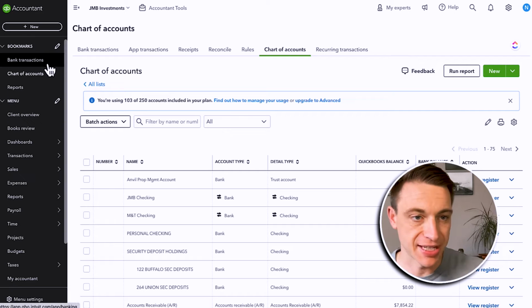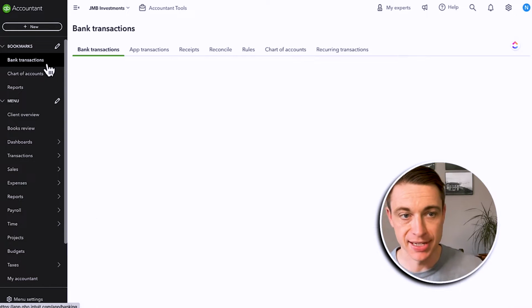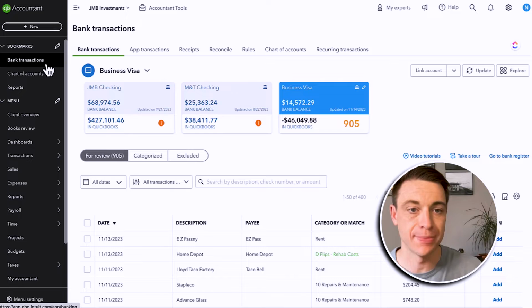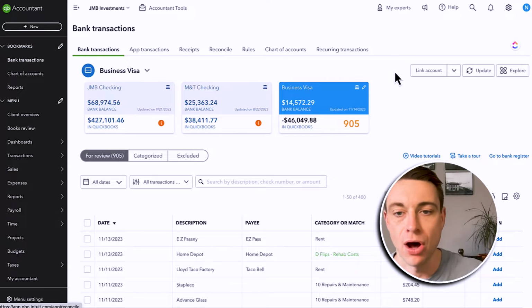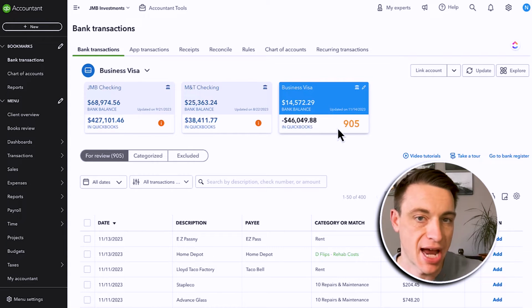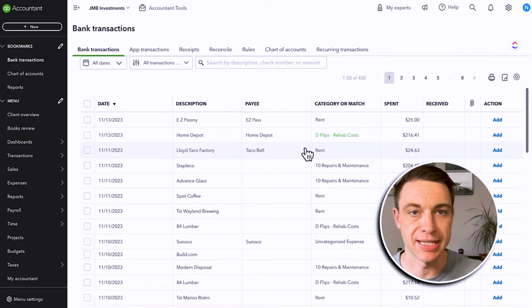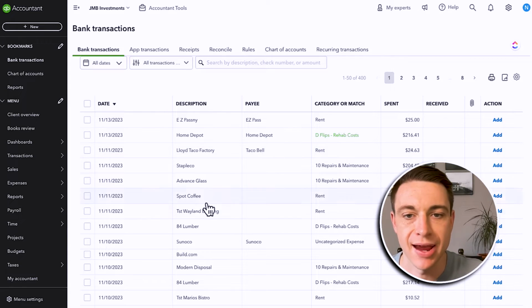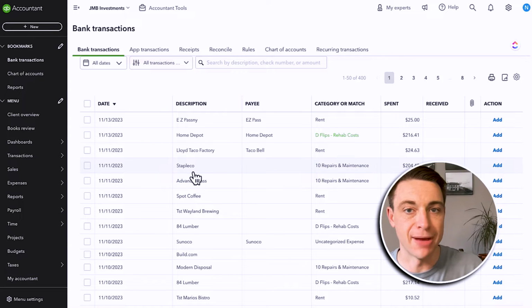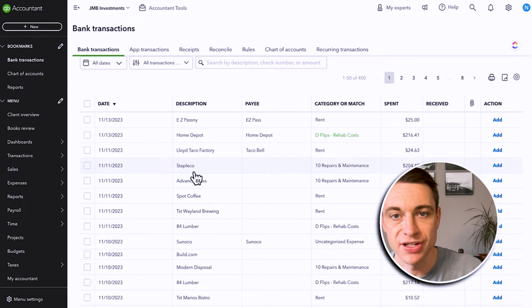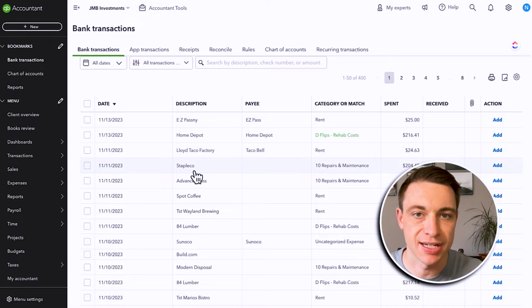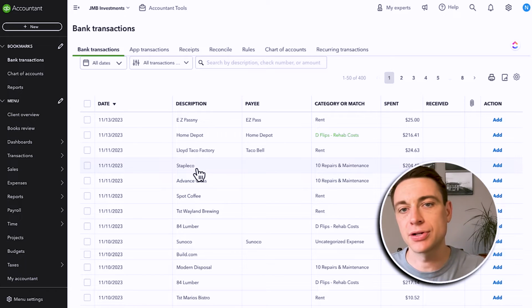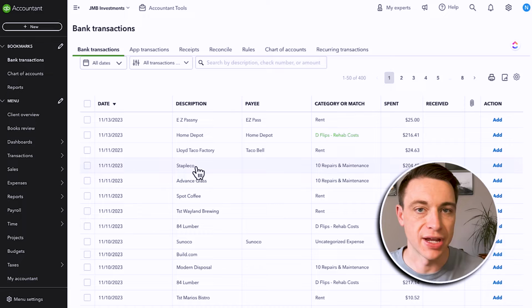So let's go to the bank transactions, and this is the common thing that we see. You get QuickBooks set up for the first time, you connect your bank accounts, and you have hundreds and sometimes thousands of transactions coming in. And we need to do something with these. Now, this is a big task. This is something that is very important that we kind of get right. Now, it doesn't mean that it's going to take forever and that we have to spend hours and hours looking at every single transaction and figuring it out. We can make some rules. We can employ the services of a bookkeeper or a virtual assistant to help us, but we need to make sure that we're understanding the guidelines for the accounts that we create.